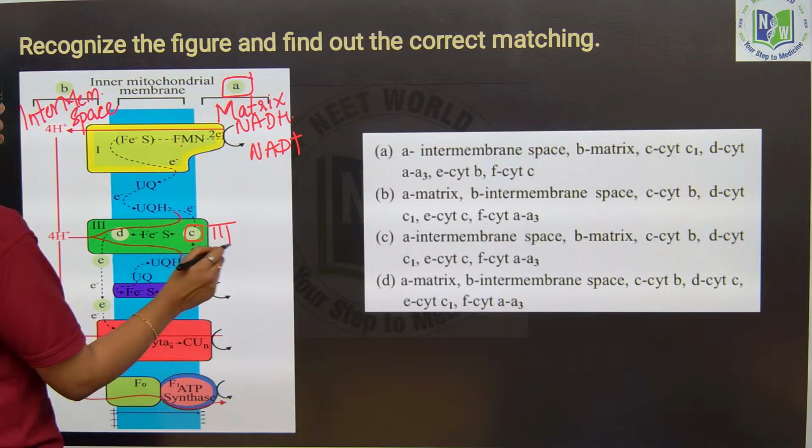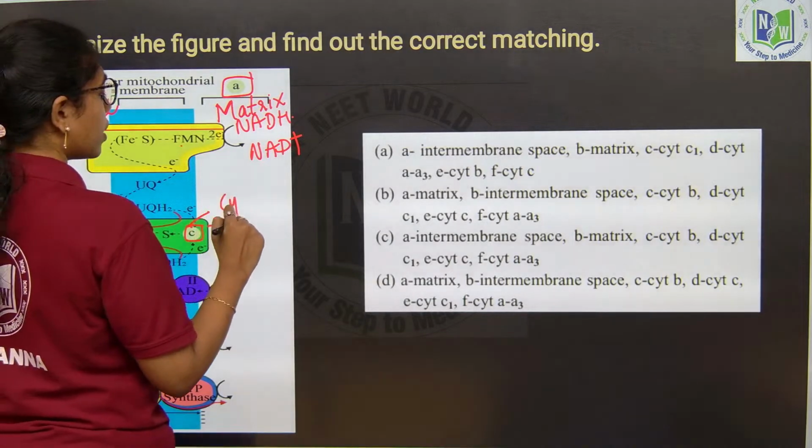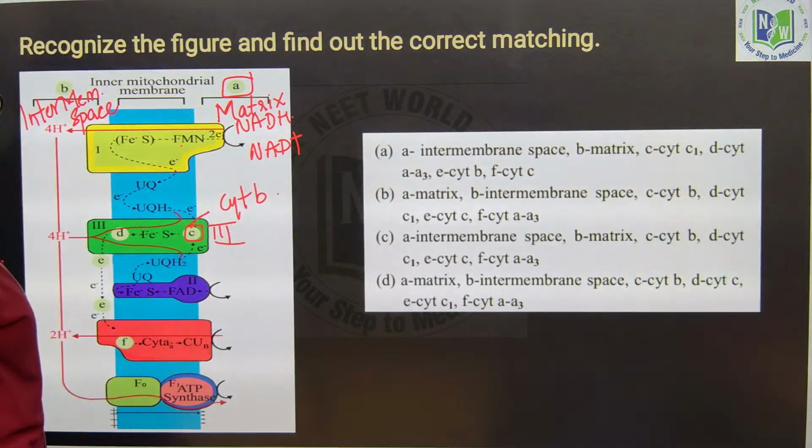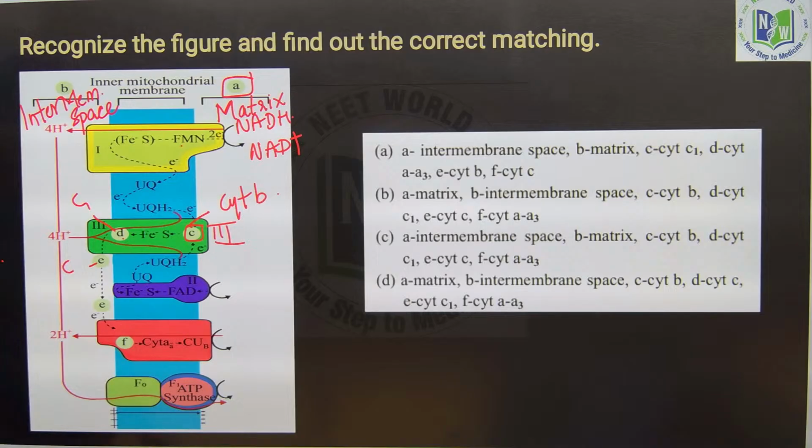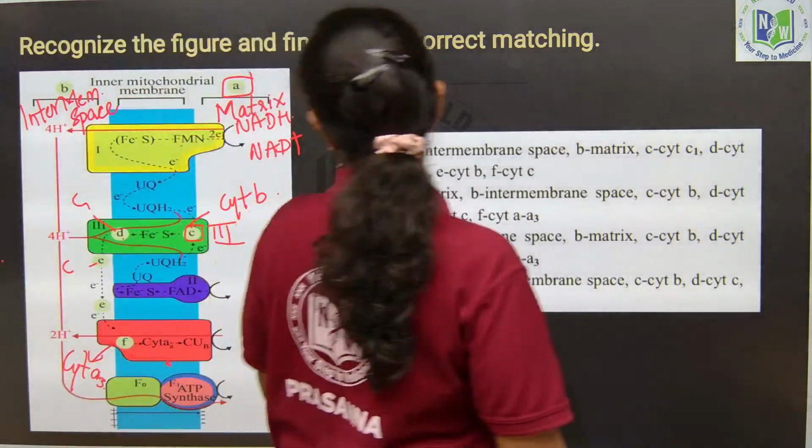So, here 3, here this is what? Cytochrome b. Fine. And D is what? Cytochrome c1. E is what? Cytochrome c. As such, F will be what? Cytochrome a, because this is cytochrome a3 complex, last complex, complex 4. So, here you see the options correctly.